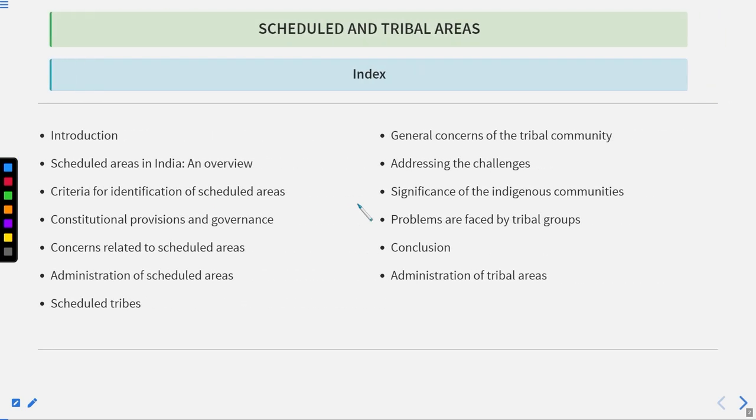And basically, under this particular series on schedule and tribal areas, these are all the topics that we are going to see.